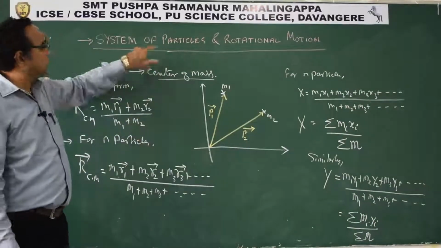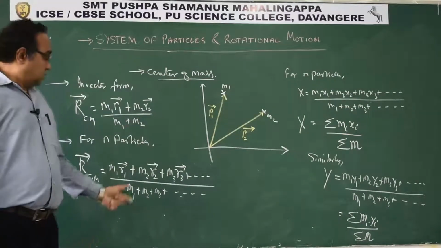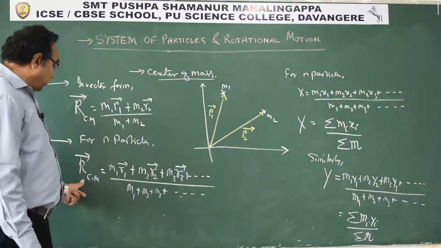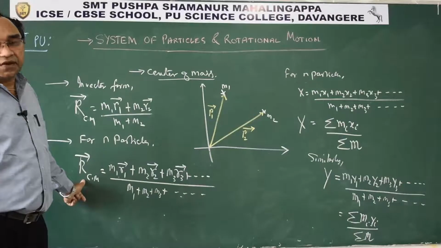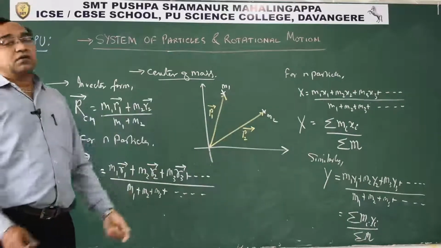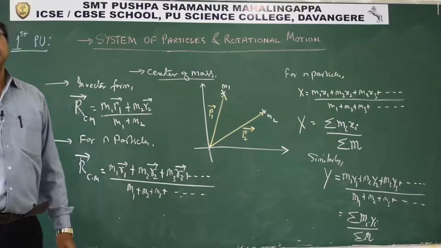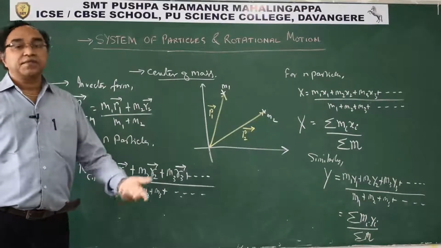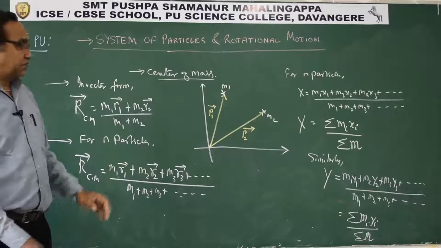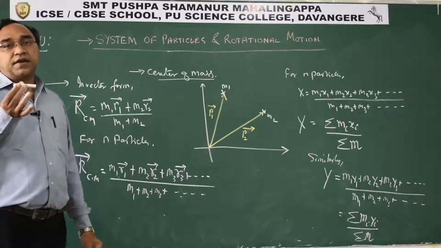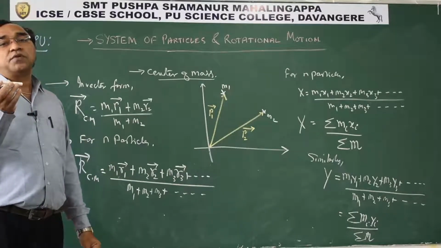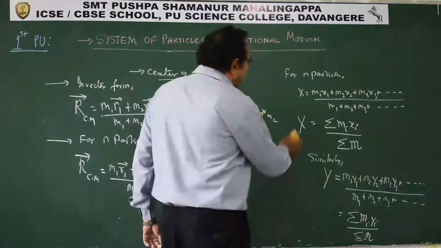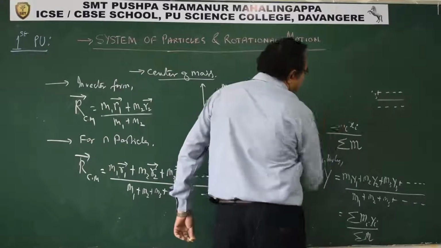That is why we have a system of particles. That is how we can get the position vector of the center of mass for discrete particles which are distributed. Now the question arises, what if the particles are continuous? Say, for this kind of body, here we have a uniform distribution of mass. In case of uniform distribution of mass, what we can do is,